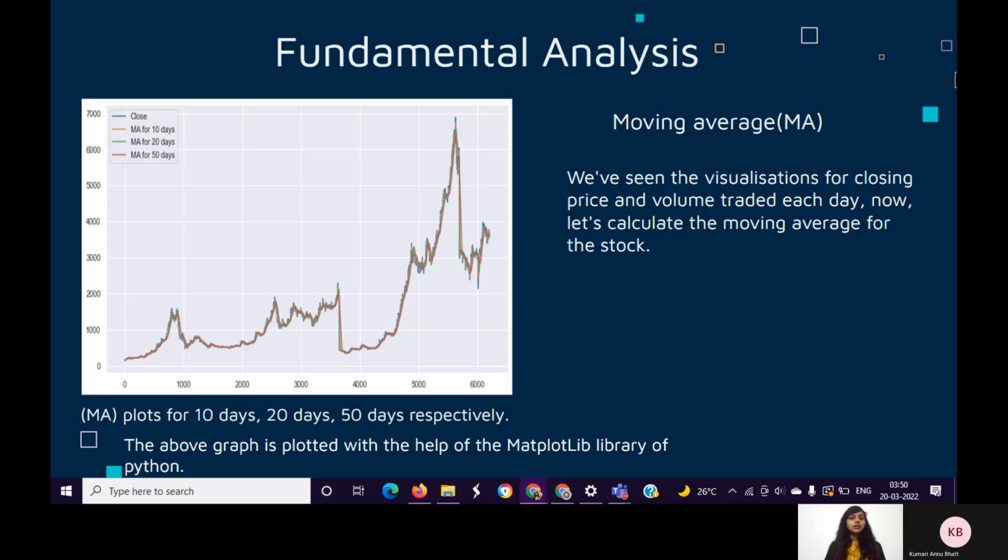The main purpose of this method is to identify companies that are fundamentally strong in order to invest in them for longer terms. Moving averages are one of the most popular and often used technical indicators in financial markets. It shows the average value of a stock's price over a period plotted along with the closing price. The plot shown here is of the moving average for 10 days, 20 days, and 50 days respectively. This graph is plotted with the help of the Matplotlib library of Python.